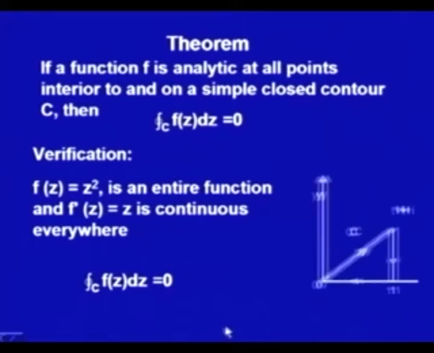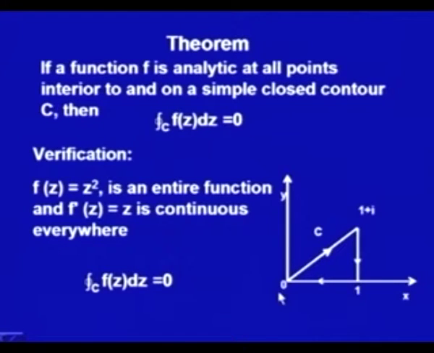Now, if you remember in the last lectures we have done one example where we have taken the integral of z square from the point 0 to 1 plus i. We have done this example using different contours. One is using the straight line from 0 to 1 plus i. Another we had used is going from 0 to 1 and then 1 to 1 plus i. And we had got that in each case our integral has come out the same.